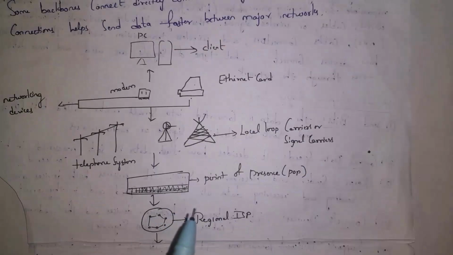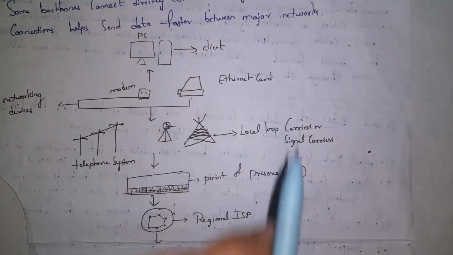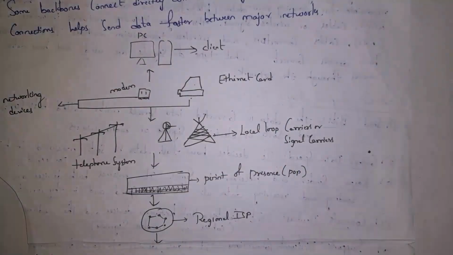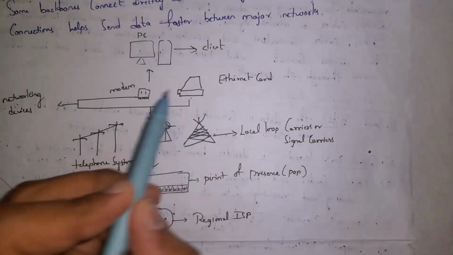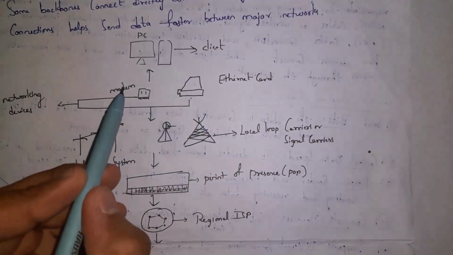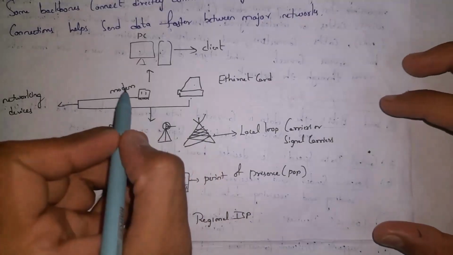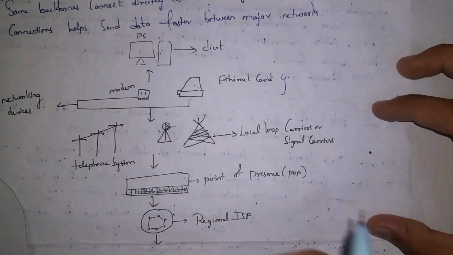Guys, this is the complete internet architecture. First one is client. Guys, for example, in my computer, I will open internet and I will open any website, like I will type amazon.com. As my computer is sending a request to get the Amazon website, my computer acts as client. Guys, whenever I search for amazon.in, devices like modem or Ethernet card, they are networking devices. They will convert my request into signals. So modem and Ethernet card, they will process our signal.